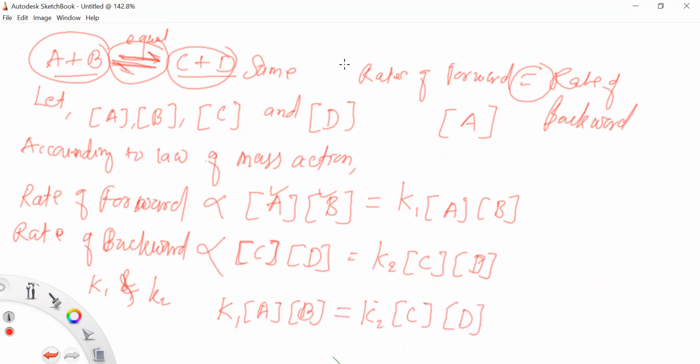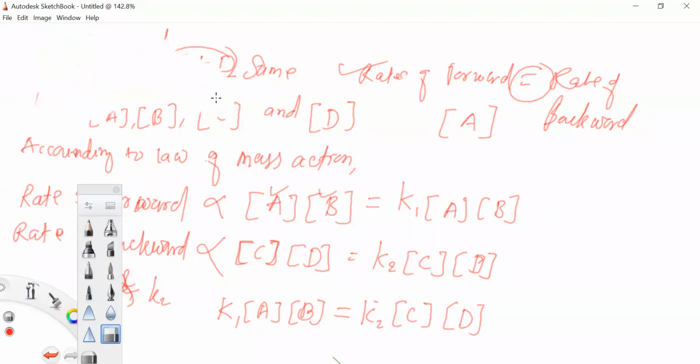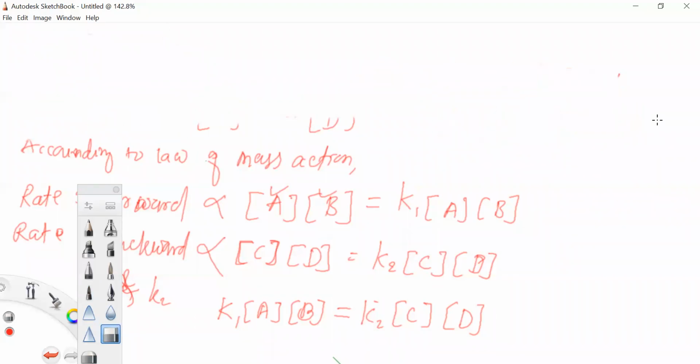So with the help of these equations, we can write K1 concentration of A into concentration of B is equal to K2 into concentration of C and concentration of D. So we can write these equations. आता हे equations आपण असं लिहू शकतोय. These equations can be written according to the law of mass action.